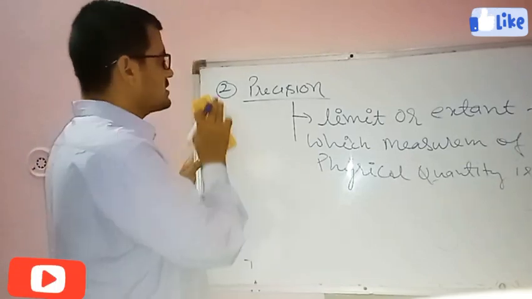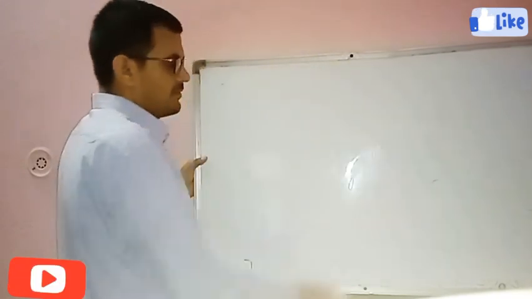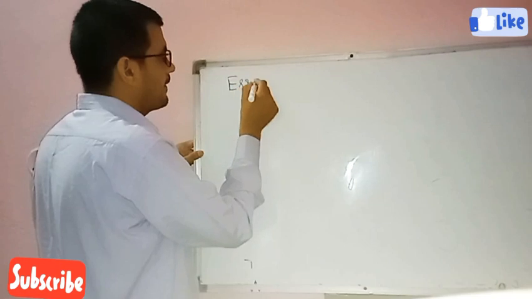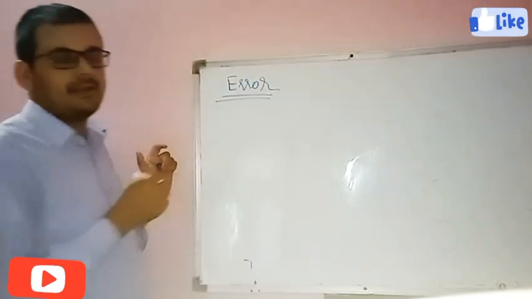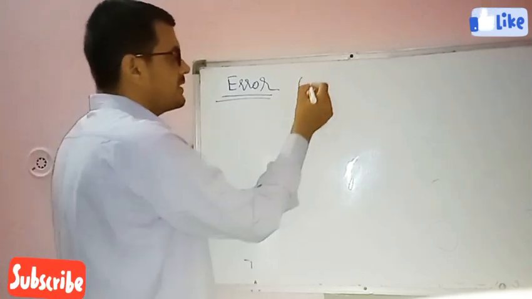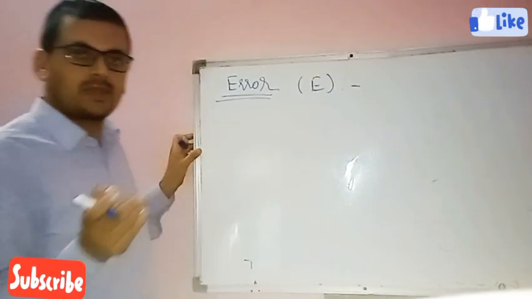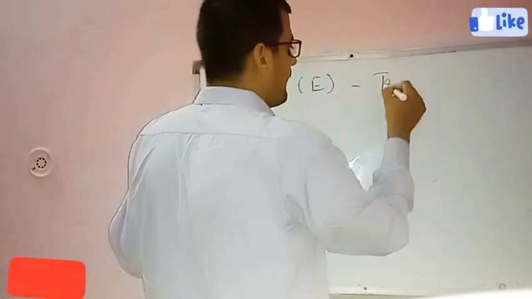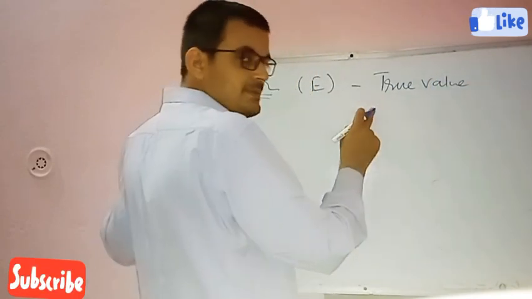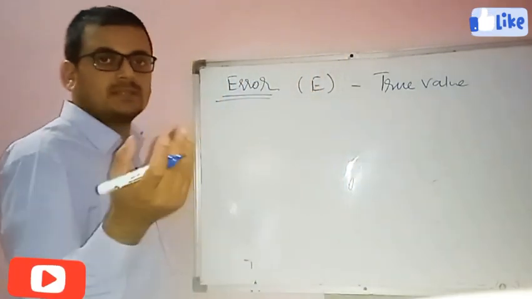Okay, the next, third one, is one of the most important topics, error. Error in measurement. What is the meaning of error? If I represent the error by E, it is the difference between the true value and the practical value, meaning the observed value.